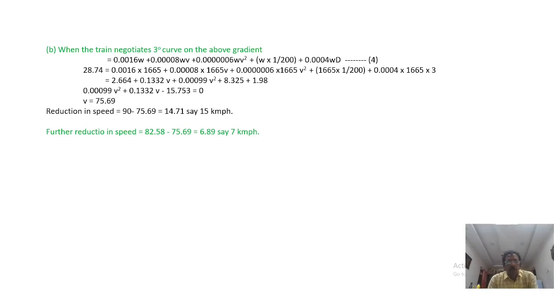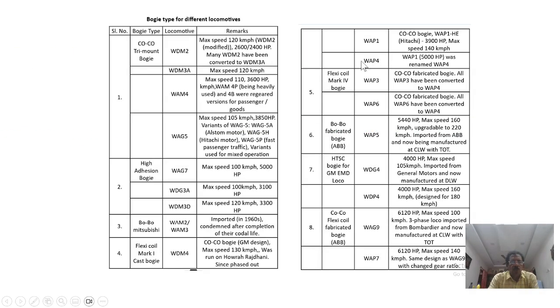Okay, so this is practically done sometimes. I also want to show something about the different types of locomotives. On Indian Railways we have diesel locomotives and electric locomotives. We have various locomotives having different horsepower and speed limits given. Based on the section concerned, the importance of the train, and the sectional speed, the loco will be decided and attached. So this is the way it is being managed in Indian Railways.